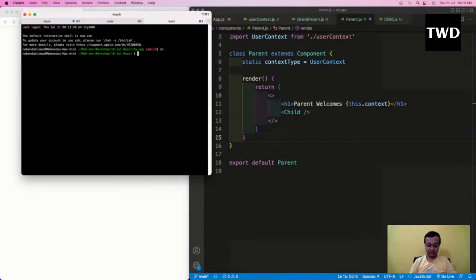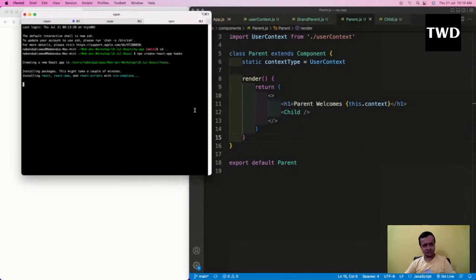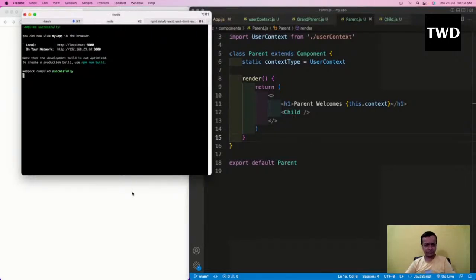Generally it takes some time, so that's why I'm doing it. I'll run the npx create-react-app command, and by the time it completes, we'll do the last topic in class-based components. I'm also putting the code, like yesterday's code. I will create a hooks project. Let it be created, and meanwhile I'll go back here.